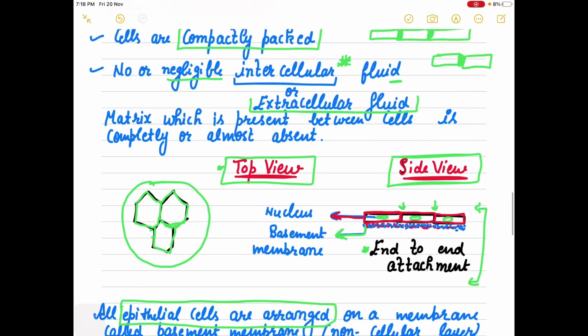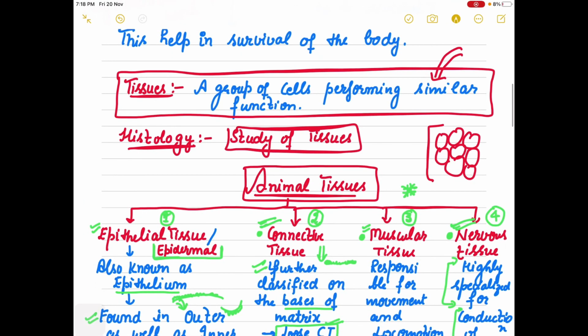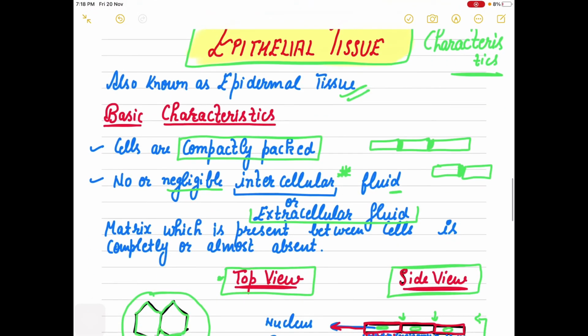But till now we are very much clear that four types of tissues we have to discuss: epithelial, connective, muscular, nervous tissue, right?